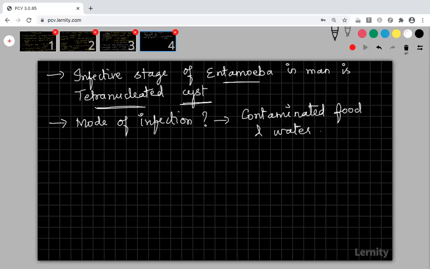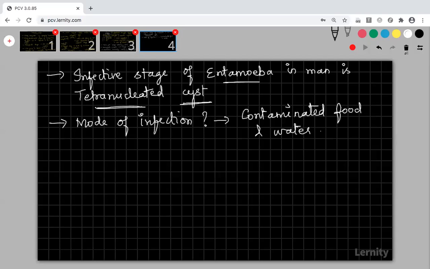Why? Because when you open the fridge, the microorganisms present in the air will enter it. Once the food is kept open, the microorganisms will enter that food, and sometimes there will be a power cut. During this power cut, the temperature will not stay low. It will automatically not be cool.